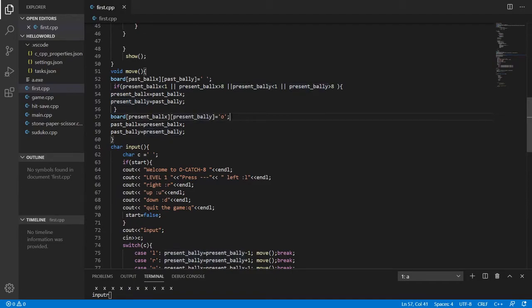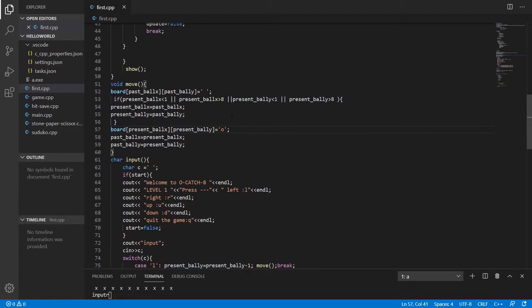And according to that logic of input, I have changed position, and the present position also became my past position, so that when we return to this function, my present position, which now has become past position, would become 0. And I can also show you, if we do not have this, then what is the error.